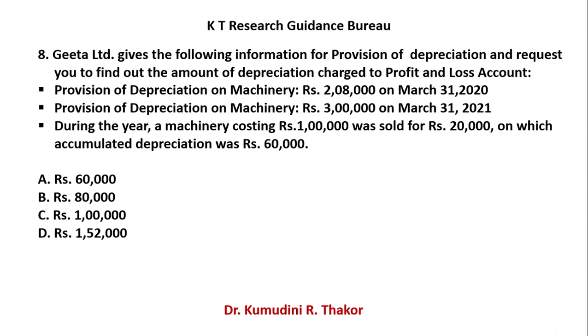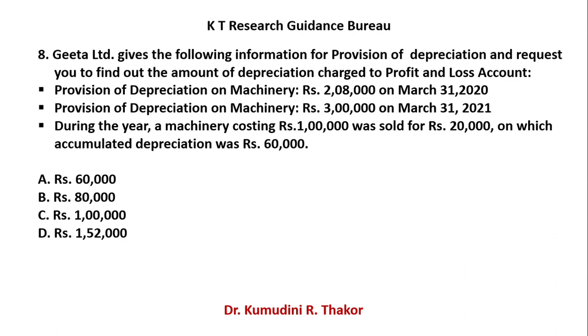Try to understand the example. Provision of depreciation is given, and what you have to find out is how much you charge to your P&L account.